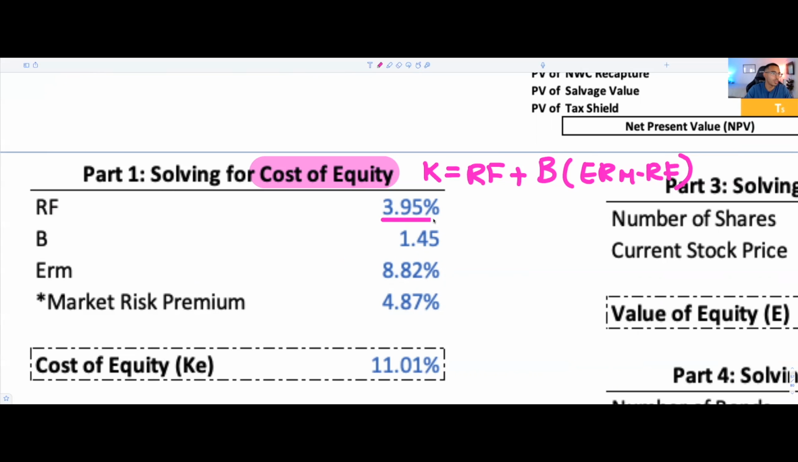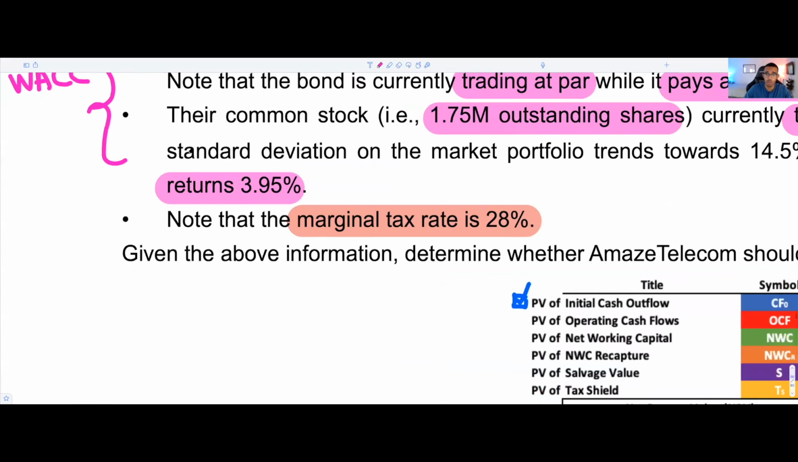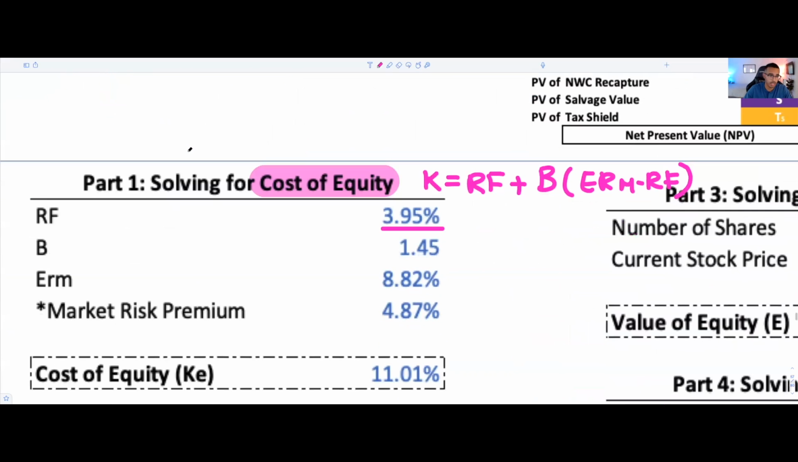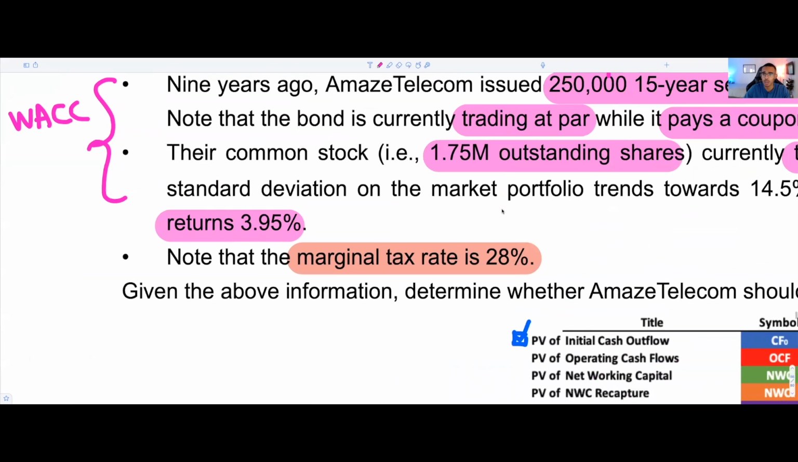In this case, our risk-free rate is equal to 3.95%. If we read the question, yes, it is exactly that. We know that our beta is 1.45. That's what was provided within the question. We know that our ERM is 8.82. And with that, we could go ahead.